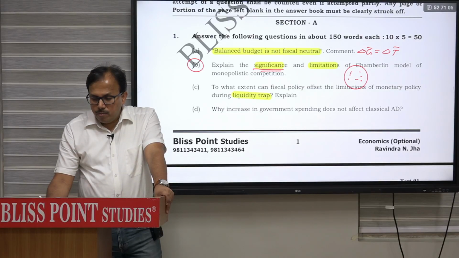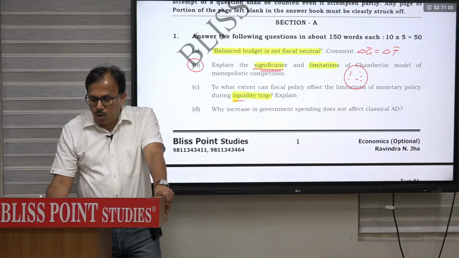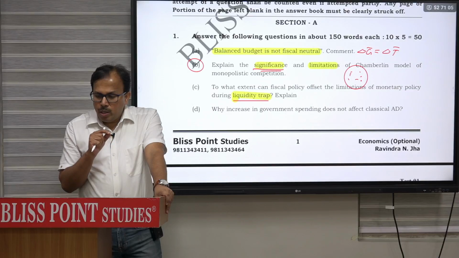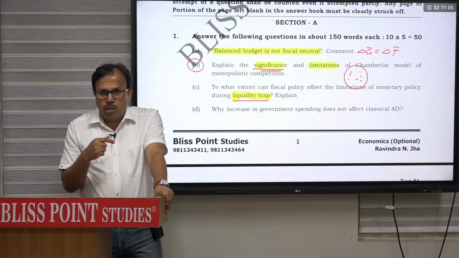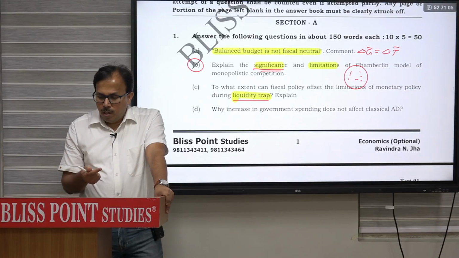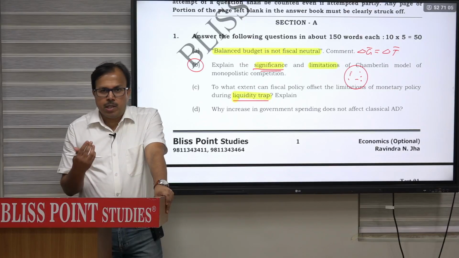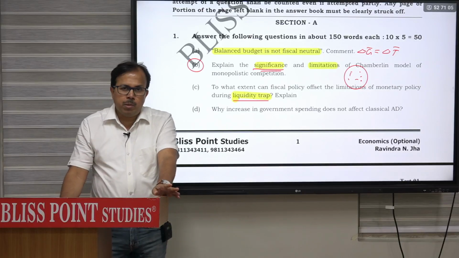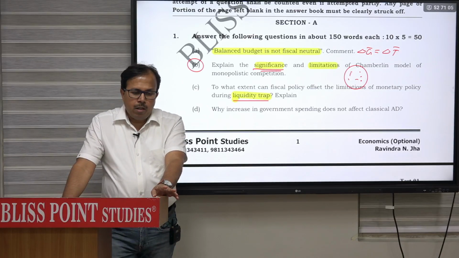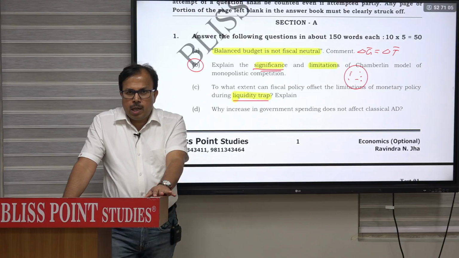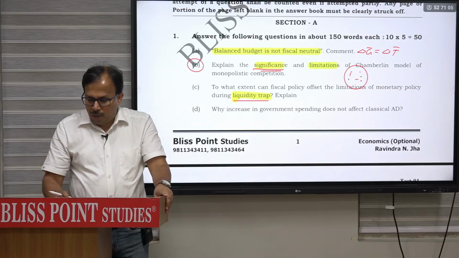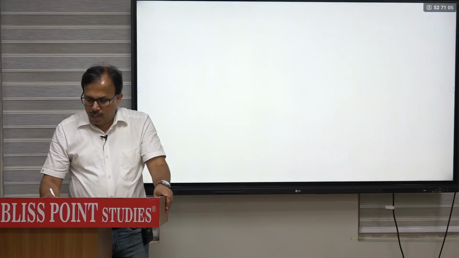Liquidity trap में क्या होता है? Stage 1 is not operating. That means transmission mechanism का पहला stage fail हो गया. So if interest rate is not declining, then investment will not increase and therefore no change in income. So how can fiscal policy offset? Now fiscal policy does not operate through change in interest rate. Fiscal policy का change autonomous है, वो independent from interest rate है. So if economy is in the liquidity trap, then monetary policy cannot take economy out of that trap. Fiscal policy can. You can add that part by first explain those things, and then